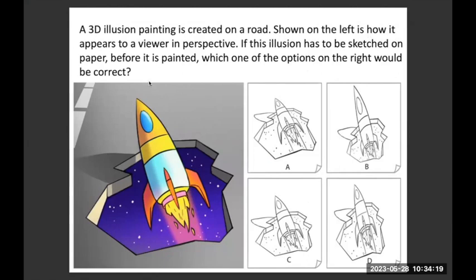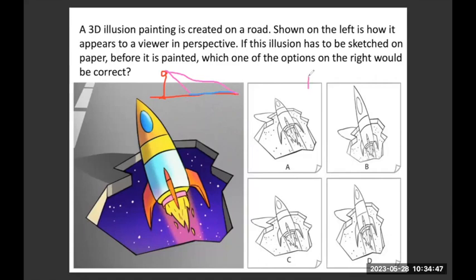So let me draw it here on the picture. If this is a person who is standing, and then this is the ground, and the painting is actually put on the ground like this, then when the person is standing like this, he will be looking at this painting at that level.